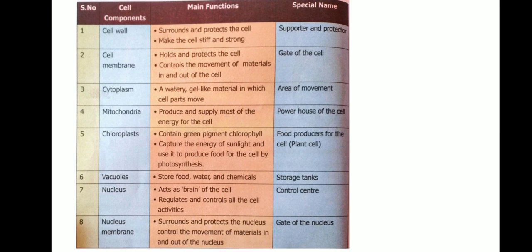Seventh, nucleus. Function: acts as the brain of the cell, regulates and controls the cell activities. Special name: control center. And the last one, nuclear membrane: surrounds and protects the nucleus, controls the movement of materials in and out of the nucleus. Special name: gate of the nucleus.